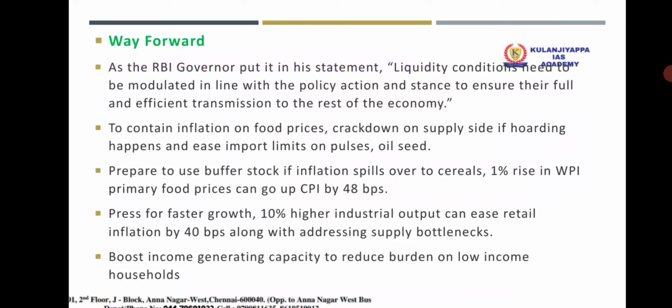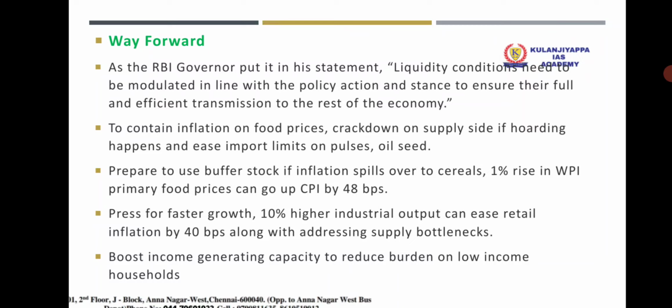What could be the way forward? The RBI stated that liquidity conditions need to be moderated in line with the policy action to ensure its full and efficient transmission to the rest of the economy. To contain inflation in food prices, crack down on the supply side if hoarding happens and ease import limits on pulses and oil seeds, etc. Boost income generating capacity to reduce the burden on low income households.